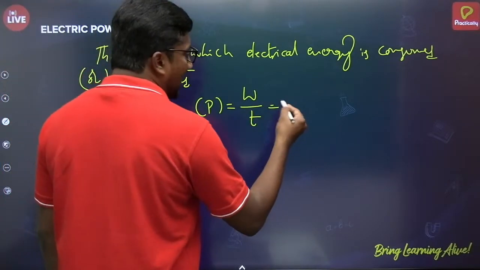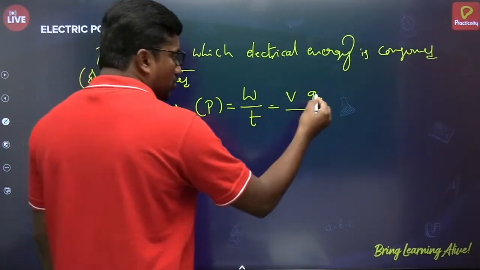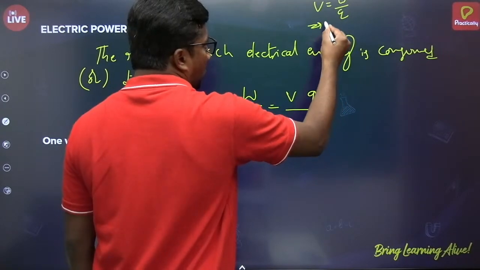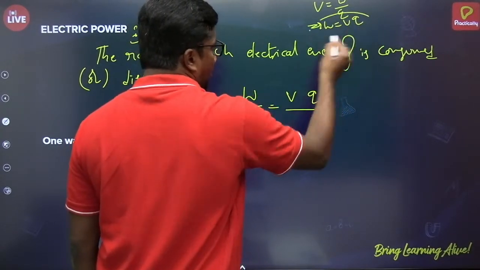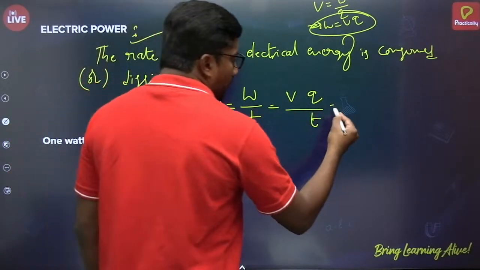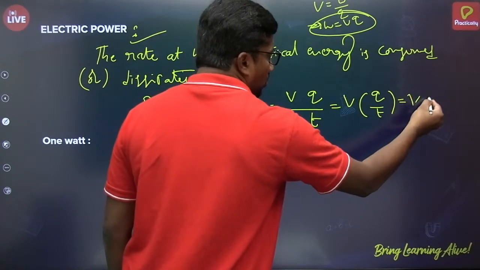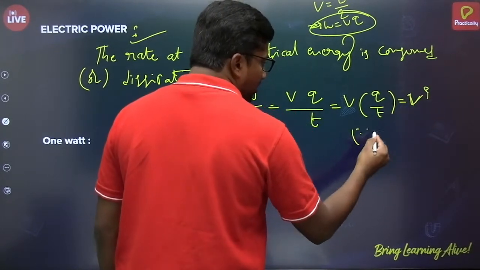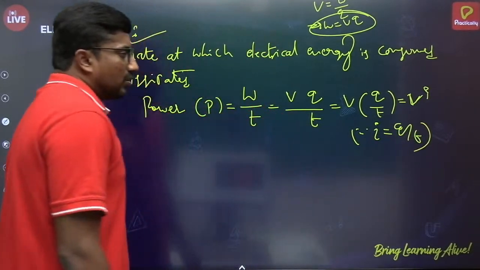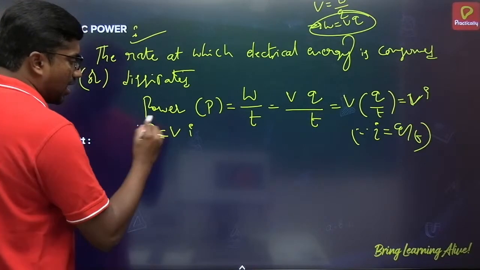So this I can write in terms of voltage, potential difference as well as current. So we know that V is equals to W by Q, right? So then W is equals to VQ we can write. In the place of W, I have written VQ by T. Q by T we can write as I, so VQ by T is V into I. Since I is equals to Q by T, right? So power P is equals to V multiplied by I.